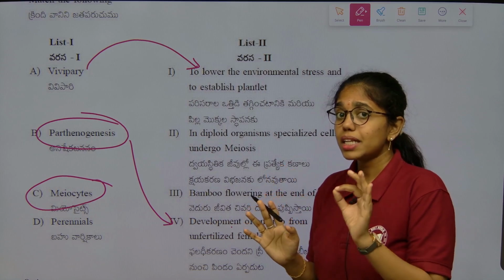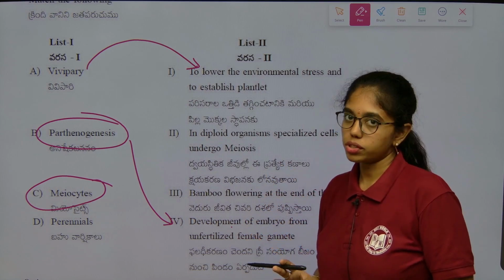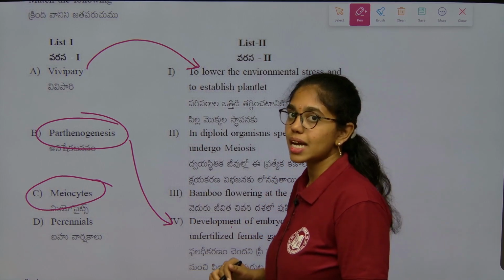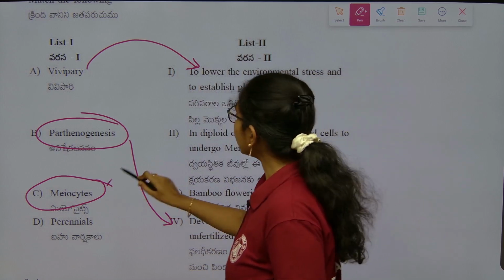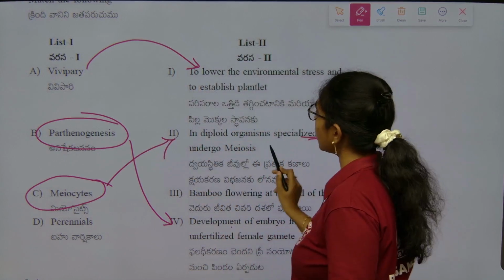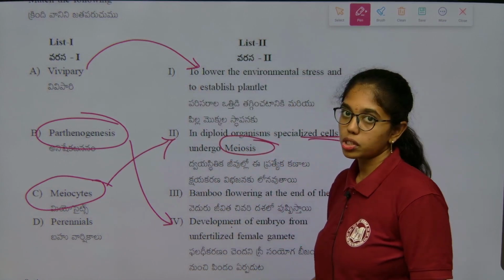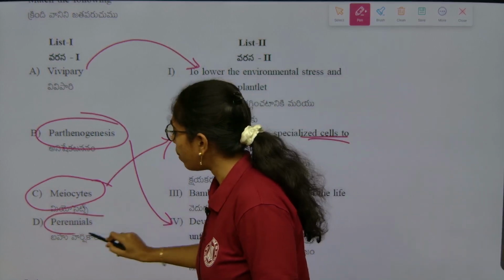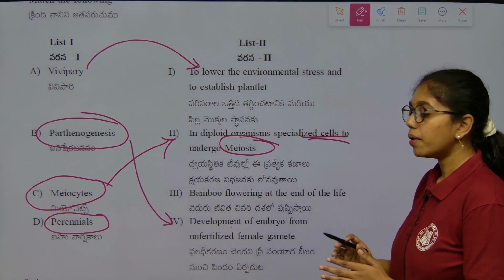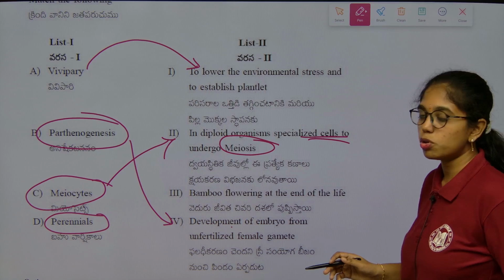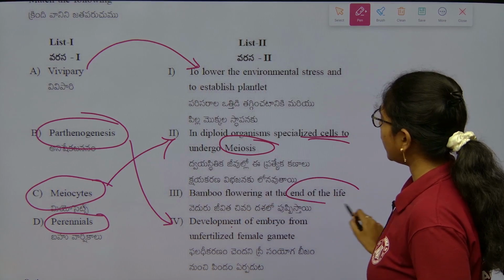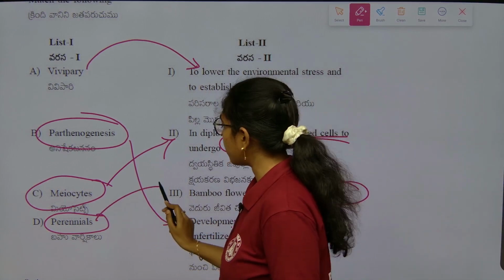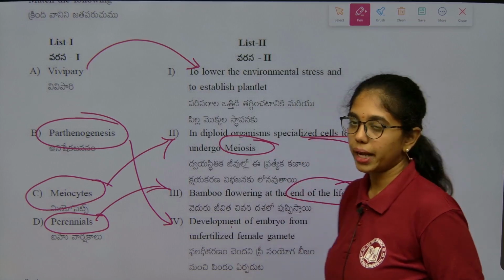Meiocytes are nothing but the cells which are going to undergo meiosis. Those cells we will call meiocytes. So meiocytes in a diploid organism are specialized to undergo what? Meiosis. Next is perennials. The best example of a perennial plant is bamboo. Bamboo flowers at the end of its life.